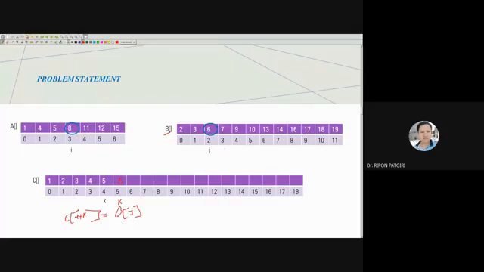Next, J must be incremented. Here I can just place J plus plus. No need to write another statement. Within the same statement, I can put J plus plus. So the next items to be compared are 7 and 8.